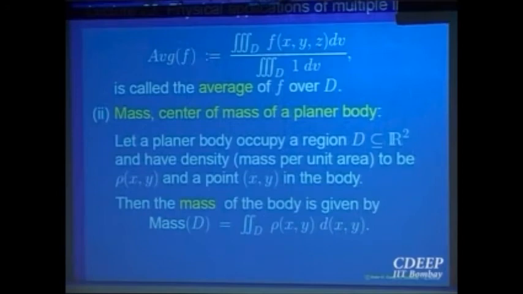So if the center of gravity is at the point (x bar, y bar), then what is the distance of that point from the x-axis? That is y bar. So you are looking at the moment around the x-axis. So what is the moment around the x-axis? The total mass multiplied by y bar should be equal to the total moment of the body.